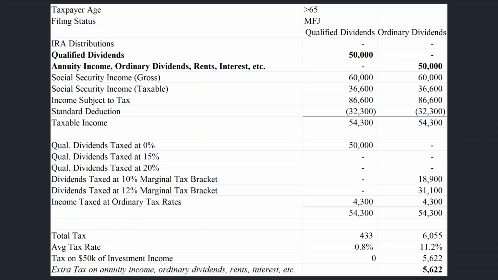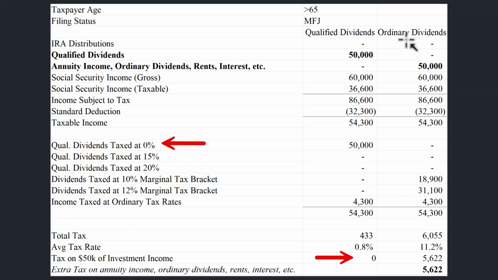Our first example will be for a retired couple that has $60,000 of Social Security and $50,000 of dividend or investment income. They are not yet taking any IRA distributions. What I'd like to draw your attention to right away is that under this qualified dividends category, you can see that 100% of the dividends are taxed at the 0% level. So this couple is only going to pay $433 of total tax for the year and 0 tax on the $50,000 of investment income because it's qualified dividend income.